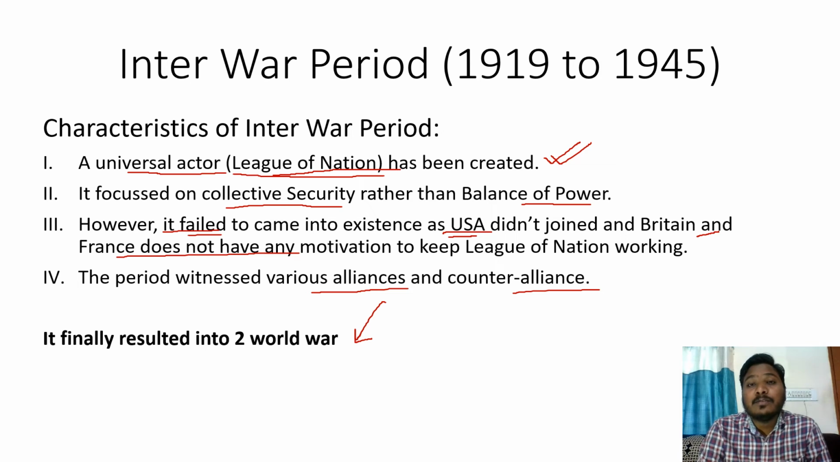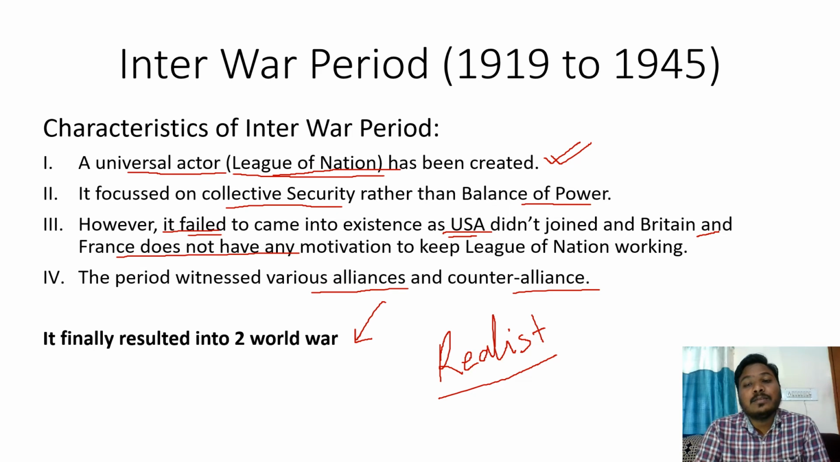The greatest characteristic of this period is the coming of a new school of international relations, called the realist school. This realist school believed in the real picture of the world and on the basis of it, how policies need to be decided. So that is the second phase.